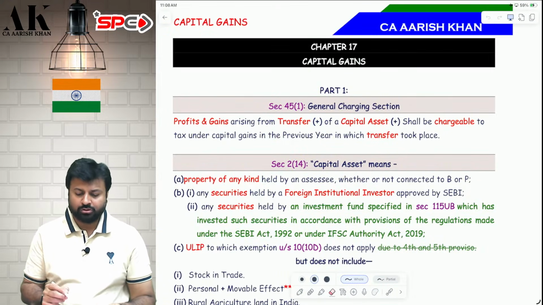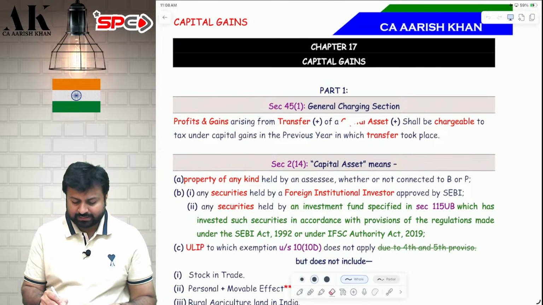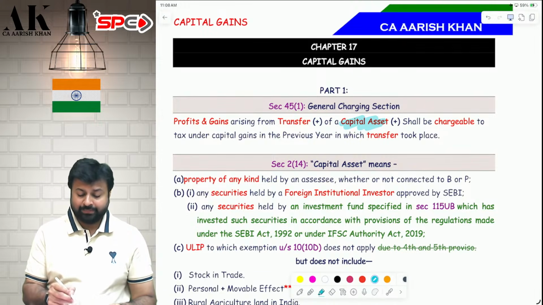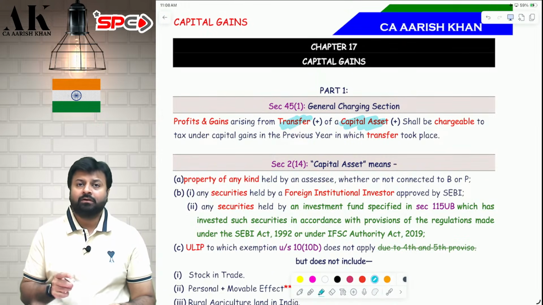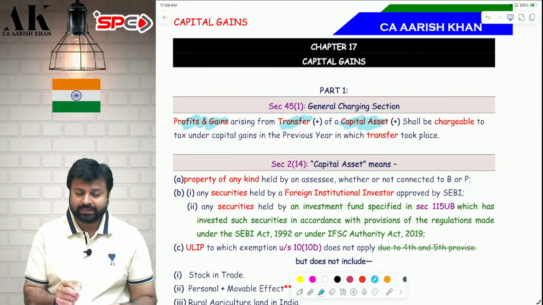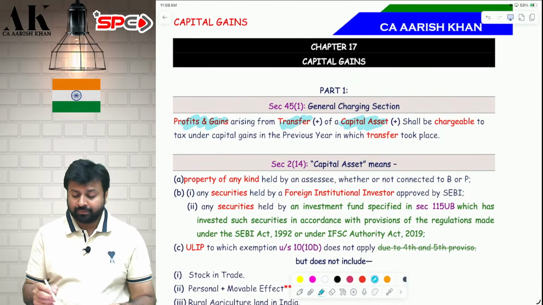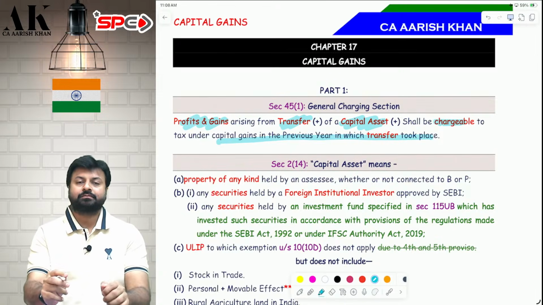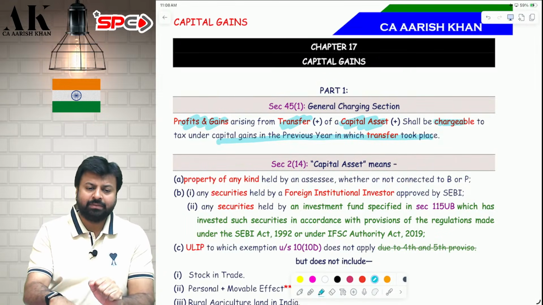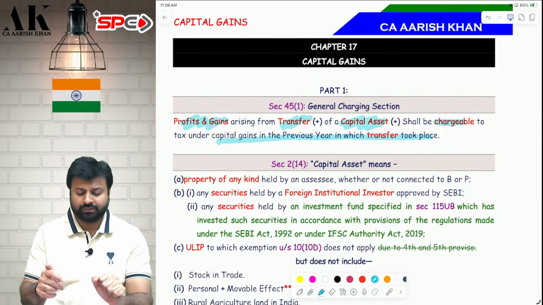So what are you supposed to do? There has to be a capital asset. That capital asset you have to transfer. From transfer you should generate profits and gains. And then the profits and gains shall be chargeable in the previous year in which the transfer took place. So we need to understand the meaning of all these four terms one by one. Okay. So we will start with the first one.